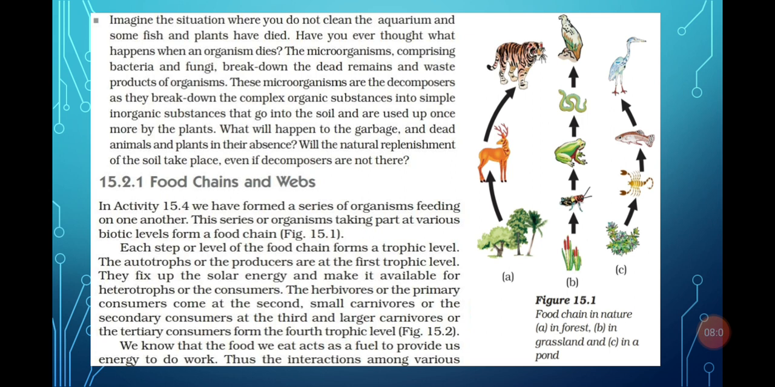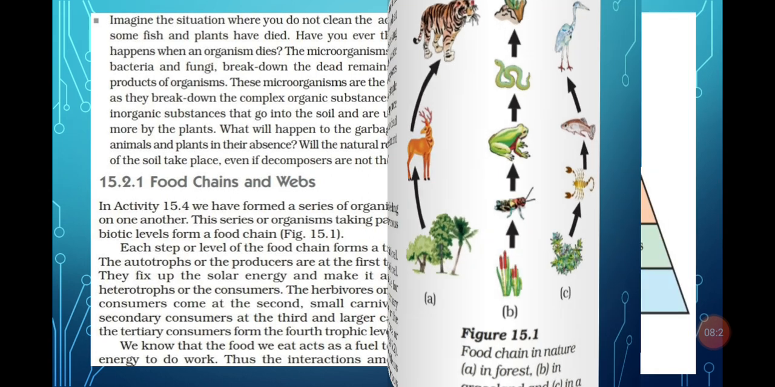Now the producers are always present on the first trophic level, which means they prepare their own food with the help of sunlight. In the next trophic level, there are the herbivores, those animals which only eat plants. In the next, there are the carnivores and the top carnivores.